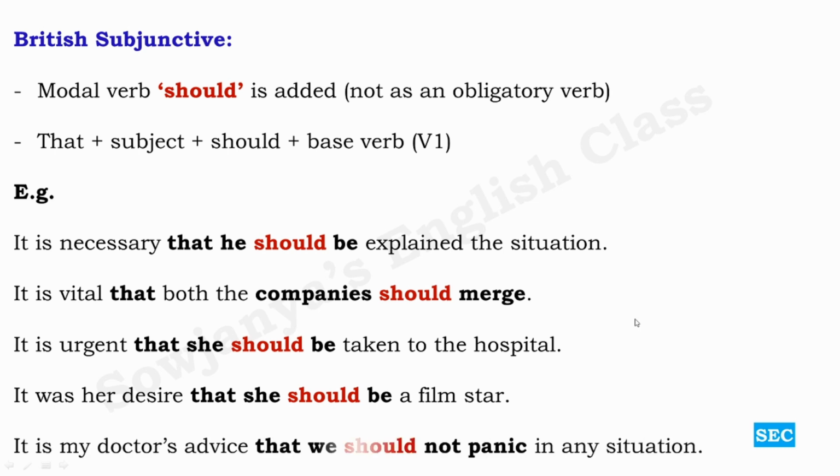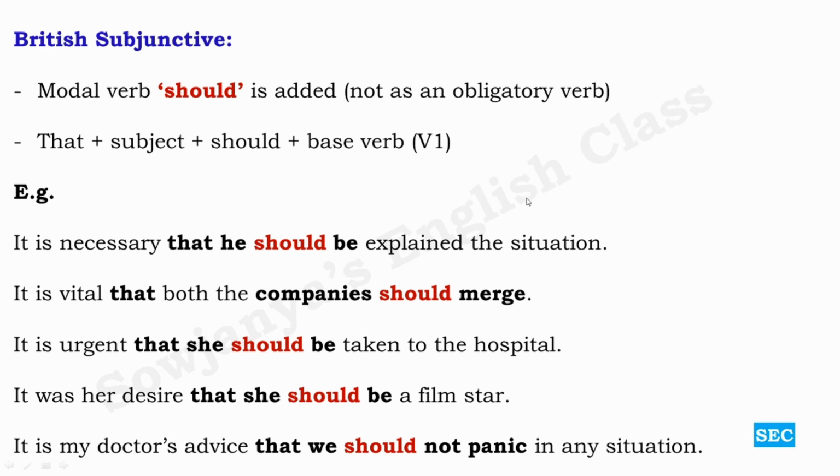That's it. It is my doctor's advice that we should not panic in any situation. So here also it is not an obligation at all. This sentence is simply in subjunctive mood. That's it. So British subjunctive is kind of comfortable for us to use. You choose whichever subjunctive you are going to use in your writing or speaking, but use it. In that way you enjoy speaking or writing the language, and you feel that you are a bit authentic in using the grammar of this particular language.